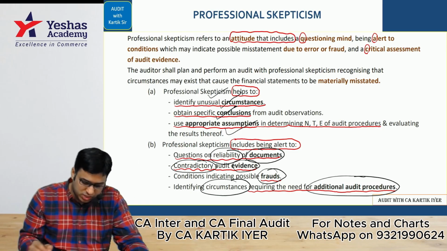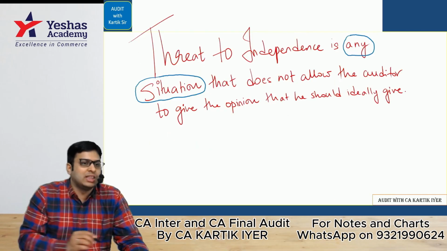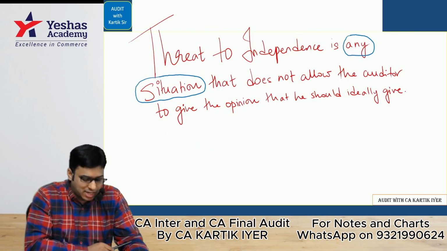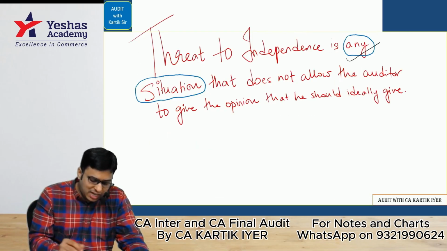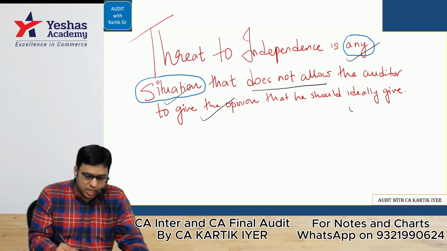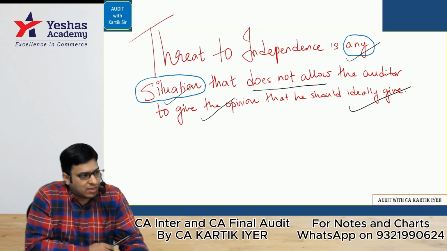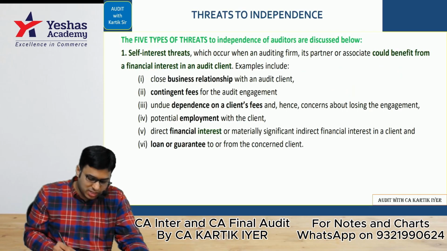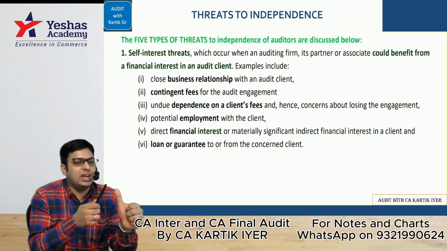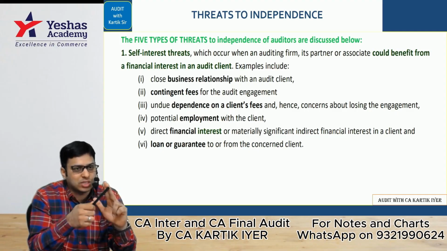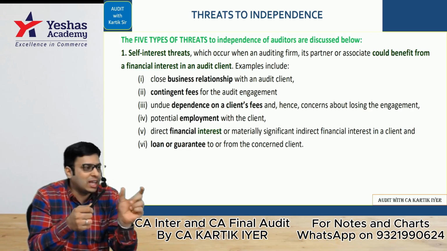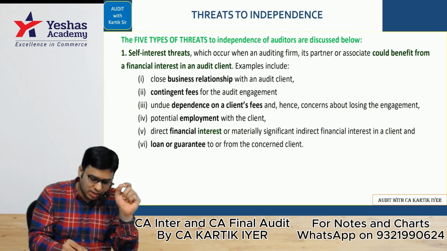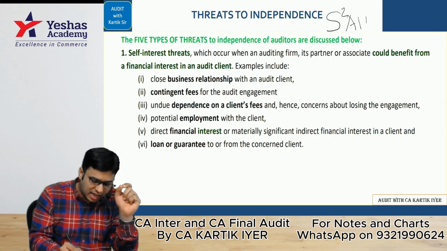Next one, an excellent question, which is one of the expected things in the examination always. That is threats to independence. Let's start. Threat to independence is any situation that does not allow the auditor to give the opinion that he should ideally give. That is basically covered in this. In this, we see self-interest threats, self-review threats, advocacy threats, intimidation threats, familiarity threats. SAIF is the code. Saif Ali Khan's SAIF. Okay, S square AIF. That is a code.